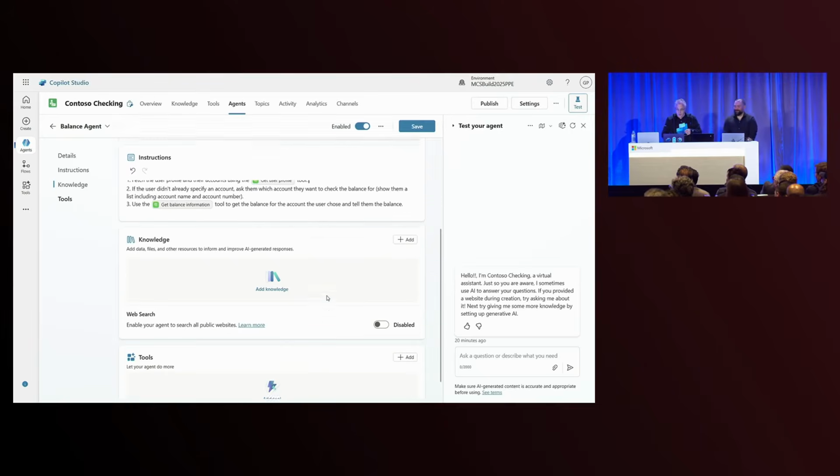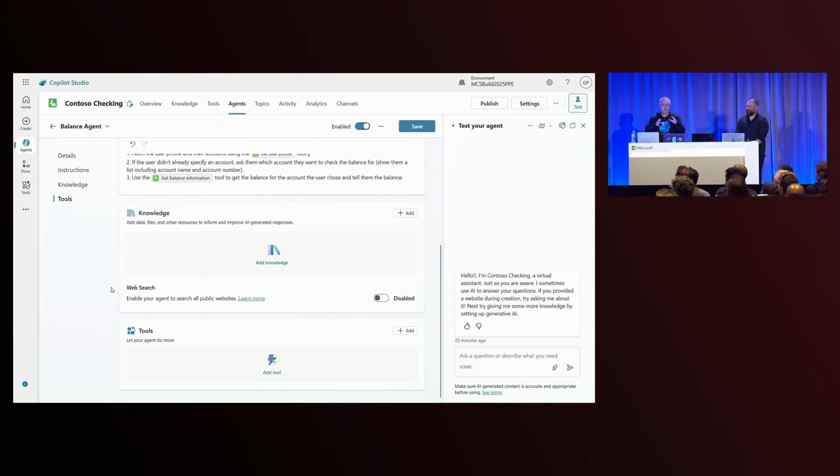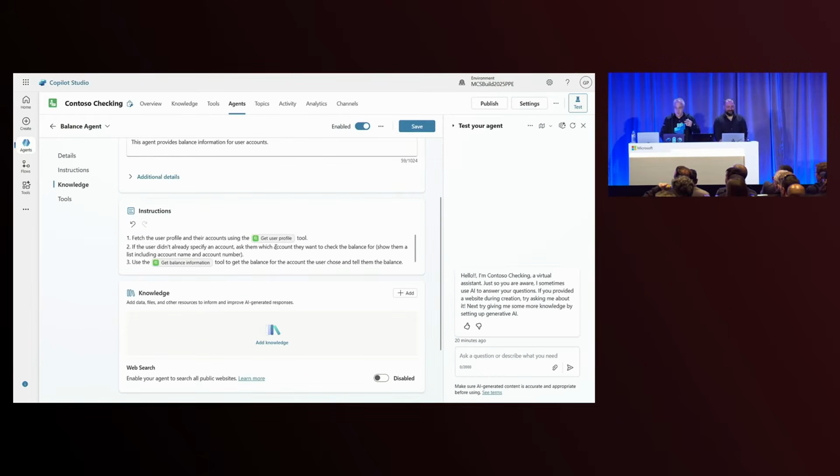I can also optionally add knowledge and tools that I want to be focused on this particular agent as well. But these two tools that I'm referencing here, I added at the root level of my agent on the tools page, just as you would do with any other action. So let's have a look at what this looks like in practice.